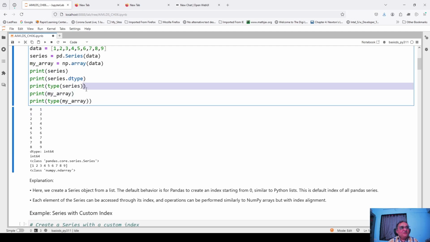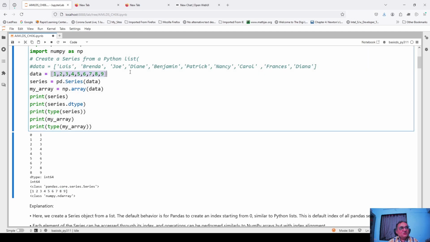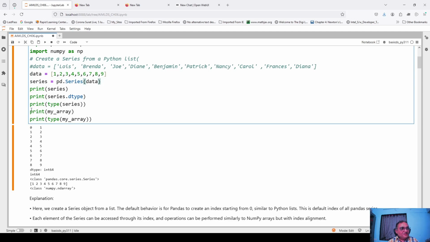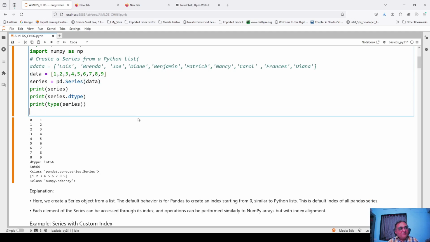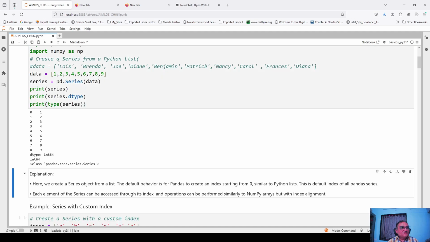Okay, then this line will print my array, and as far as the look is concerned, an array also looks the same as a list. So how to distinguish? We have the key now: I can use the type function, and in brackets whatever thing whose data type I want to check, I will just put it in parentheses. So then I will get this. Therefore I am getting class numpy.ndarray, because my array was a numpy array. Now I'm removing everything related with numpy because we have done numpy in sufficient detail in the previous chapter. But my purpose was just to show that series and array are two totally different things. Okay, so this is what I will just keep.